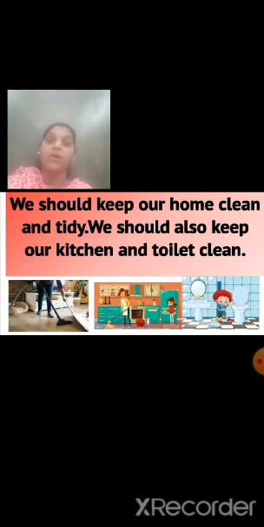Now, other than wire netting and ventilator, what other things are needed? Is just wire netting on the doors and windows sufficient to keep the house neat and clean? No. Then what things are needed? We should keep our home clean and tidy. Other than allowing fresh air and sunlight to enter our house, we should also keep our house neat and clean. Yes or no?